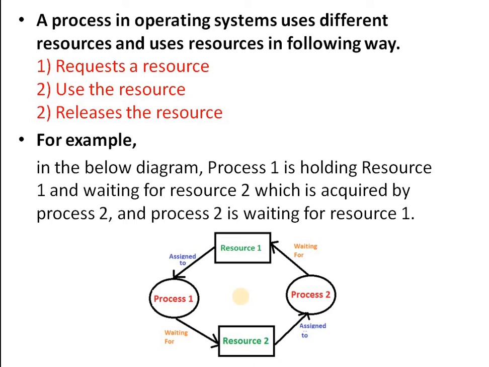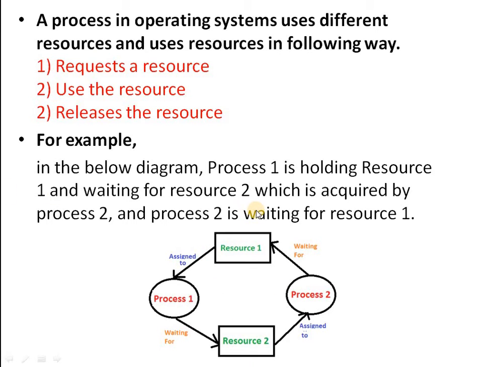For example, in the given diagram, process 1 is holding resource 1 and waiting for resource 2, which is acquired by process 2, and process 2 is waiting for resource 1. To represent the relationship between processes and resources, graphical notations are used.